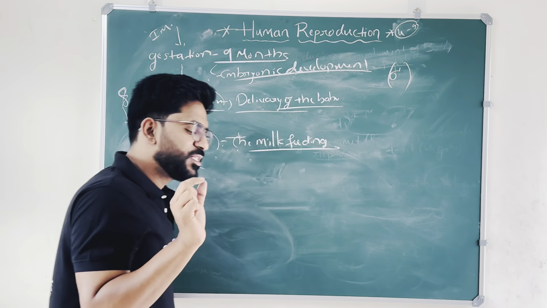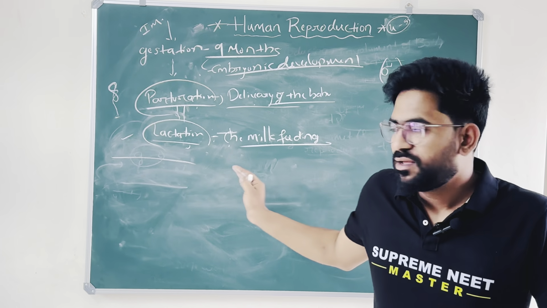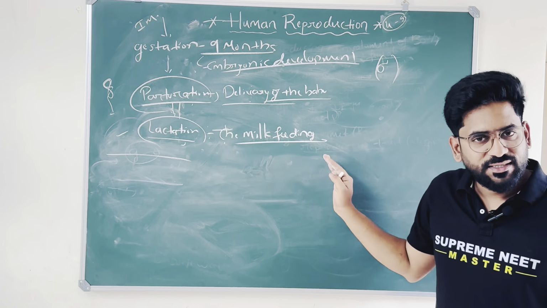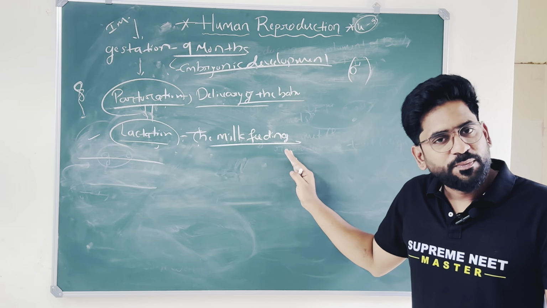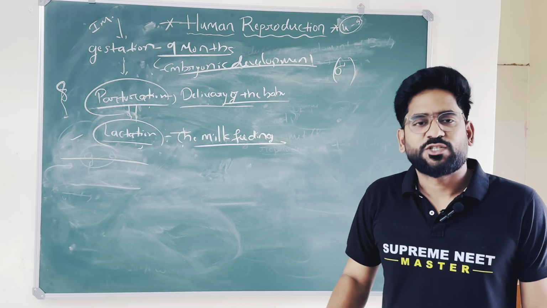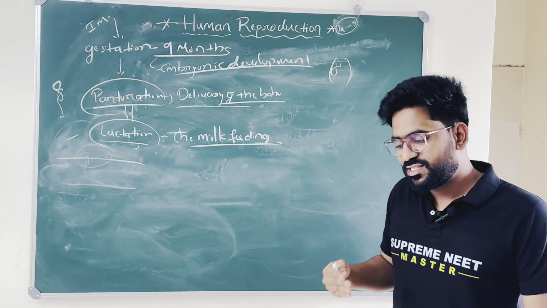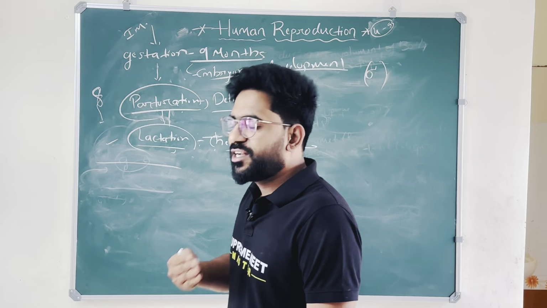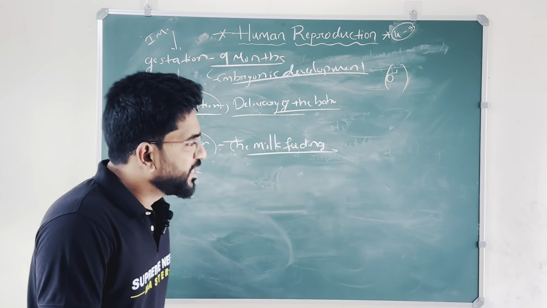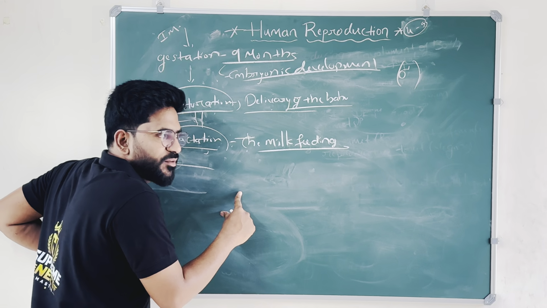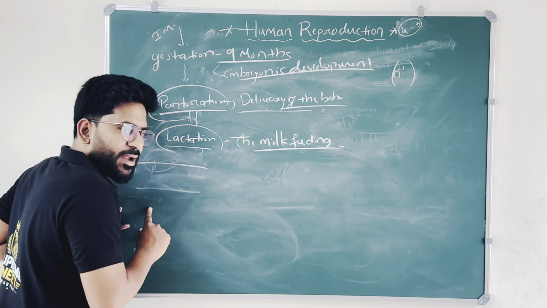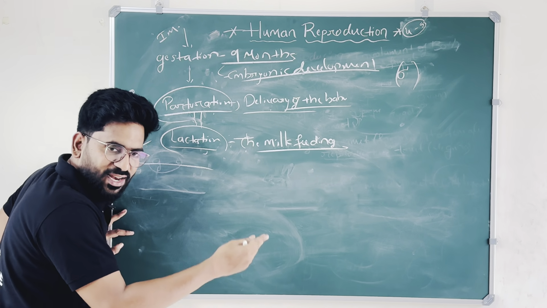I discussed them only in small quantity, because these are events, not a complete chapter, and each event consists of subtopics. Male reproductive system, female reproductive system, menstrual cycle, oogenesis, spermatogenesis, fusion of sperm and ovum, all the topics we will discuss in detail in further classes.